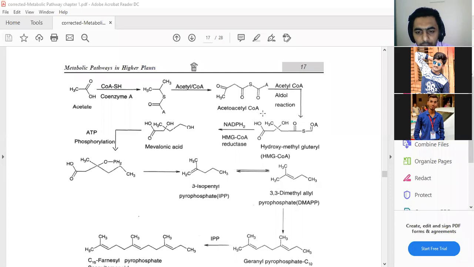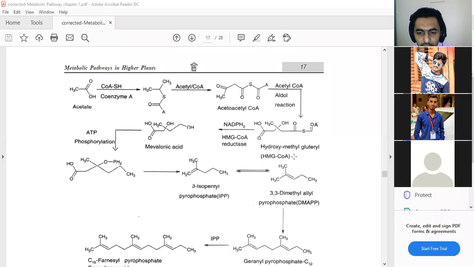We call it hydroxy methyl glutaryl coenzyme A, or in short form HMG coenzyme A. H stands for hydroxy, M stands for methyl, and G stands for glutaryl, and CoA is coenzyme A. And this HMG coenzyme A can again be converted into a new molecule called mevalonic acid, obtained on the basis of the reduced form of HMG coenzyme A. And after mevalonic acid, it goes through ATP phosphorylation and obtains the new molecule, that is IPP, called 3-isopentenyl pyrophosphate.